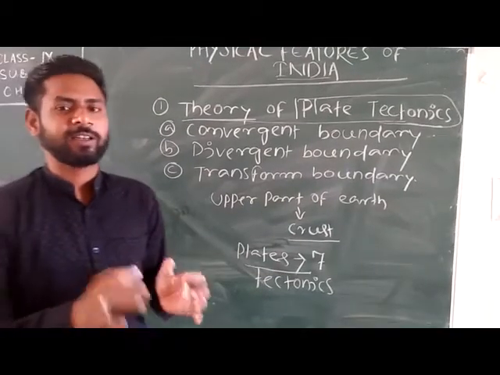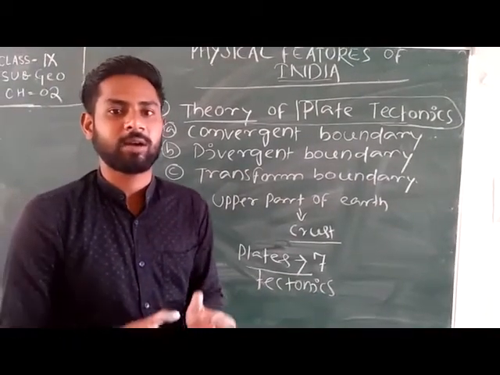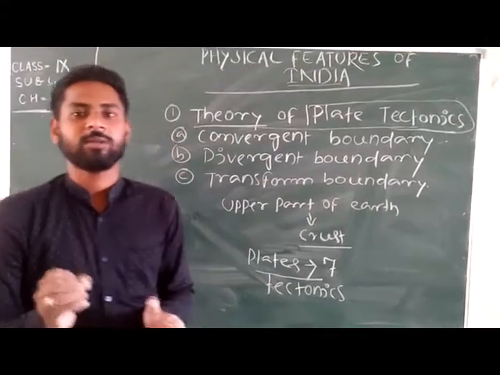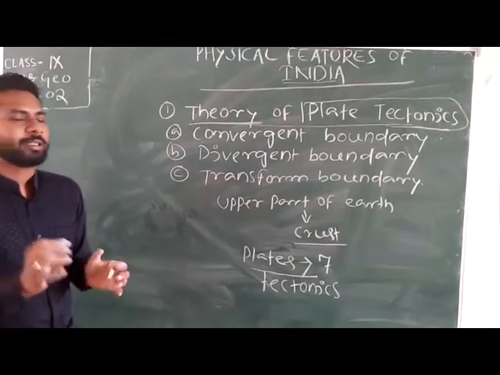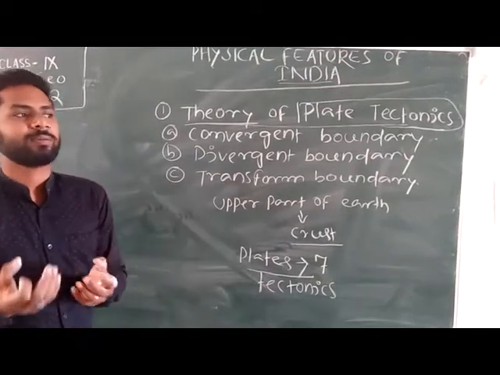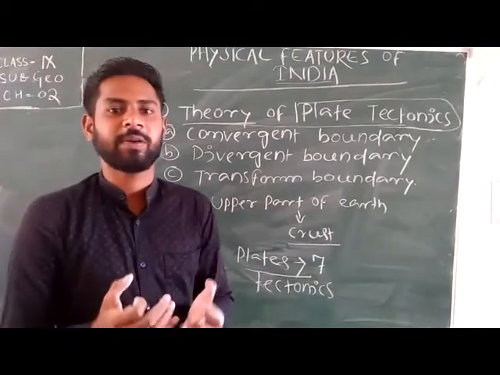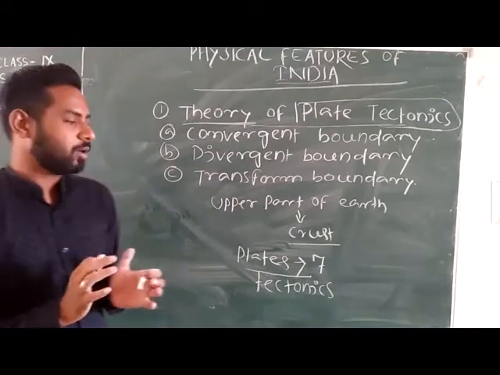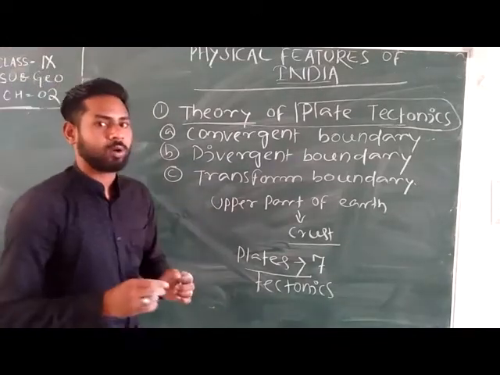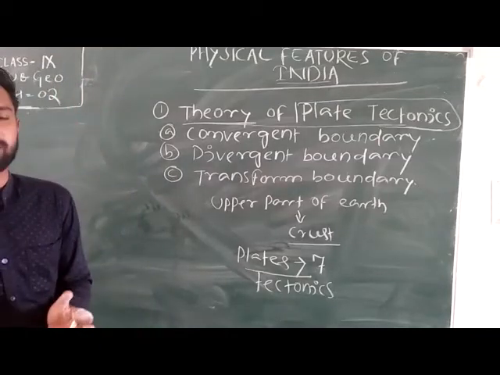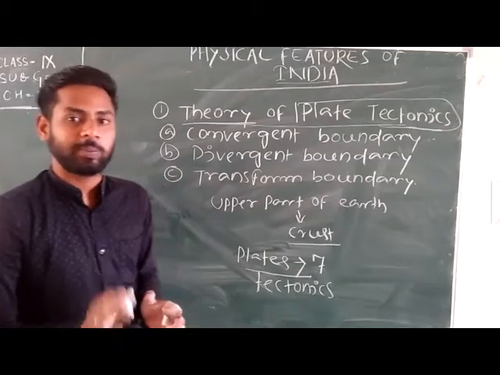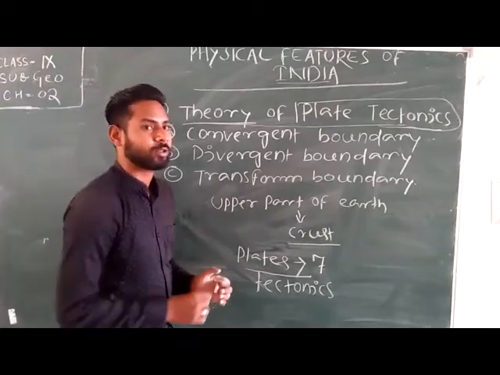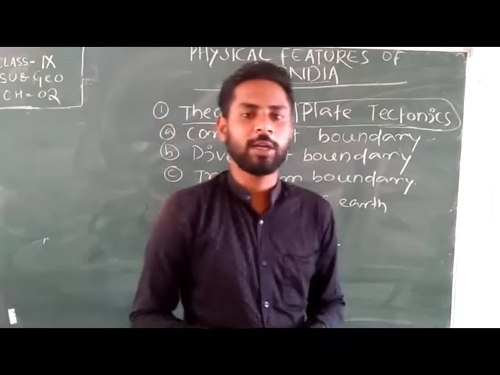There are various types of cloth, a mixing of cloth. A shirt we wear is made of different types of cloth. Just like that, the earth's crust is also formed by seven major and minor plates. Those plates are known as tectonic plates.